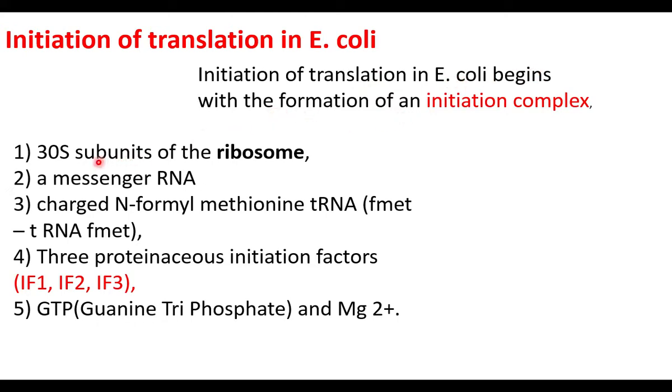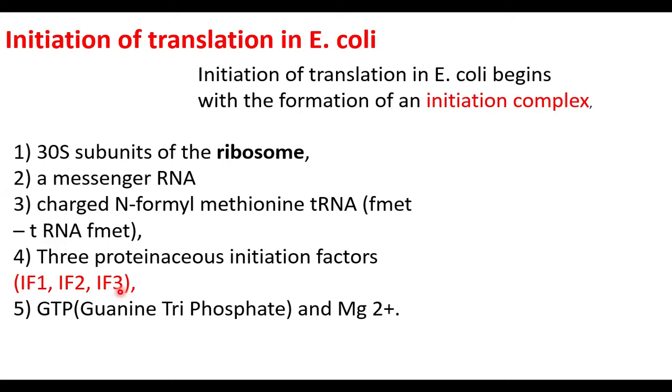The initiation complex includes the 30S subunit, that is the smaller subunit of the ribosome, a messenger RNA, charged N-formyl methionine tRNA, fMet tRNA, and three proteinaceous initiation factors. Initiation is catalyzed by initiation factor 1, initiation factor 2 and initiation factor 3.